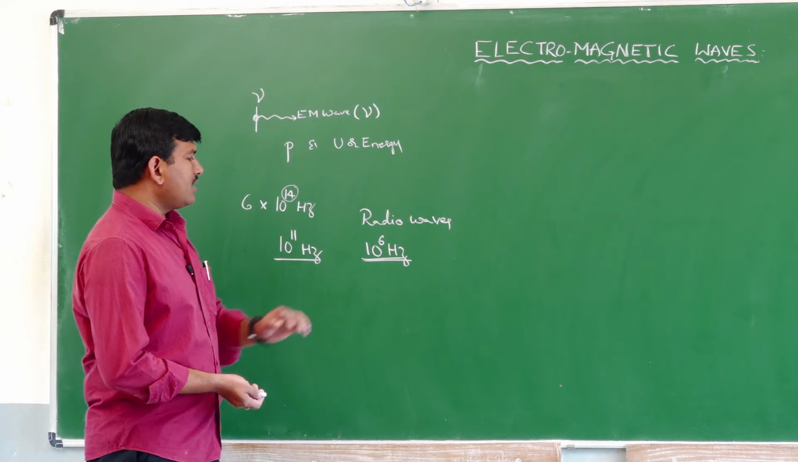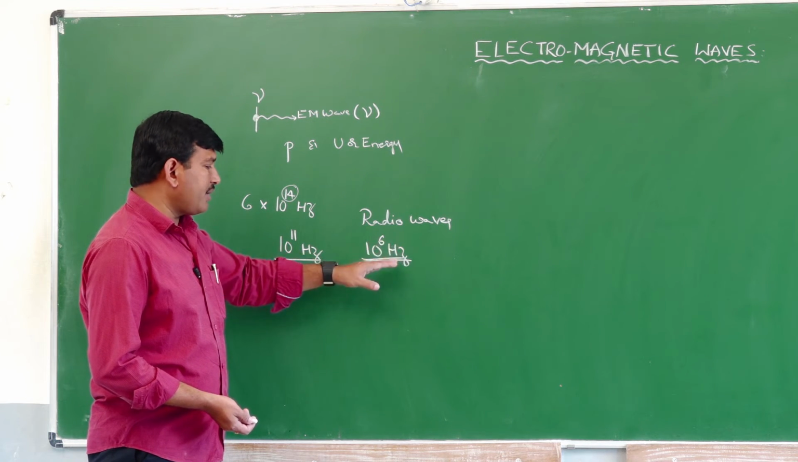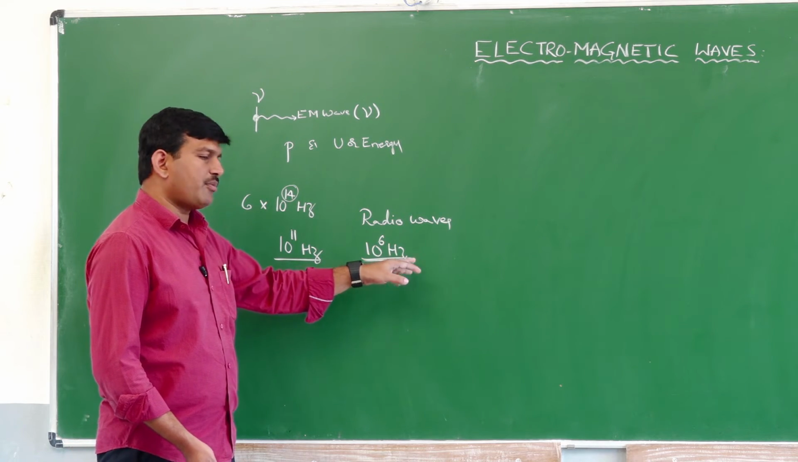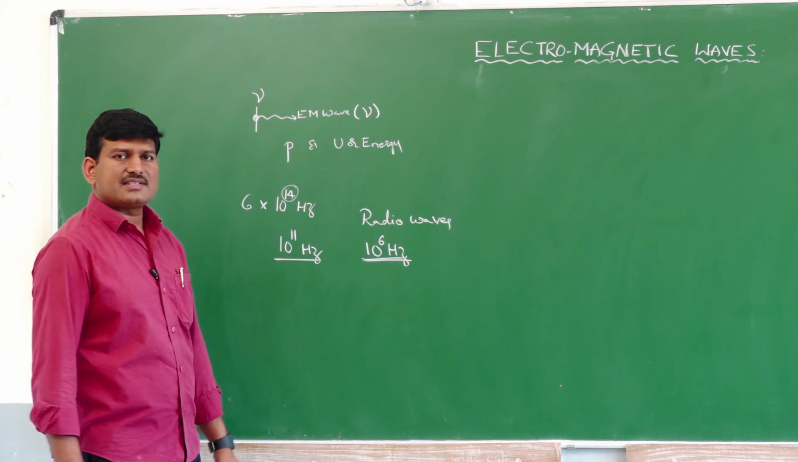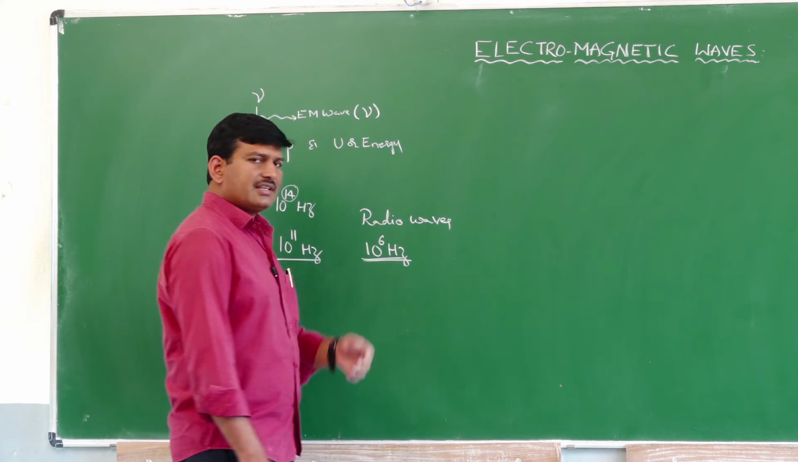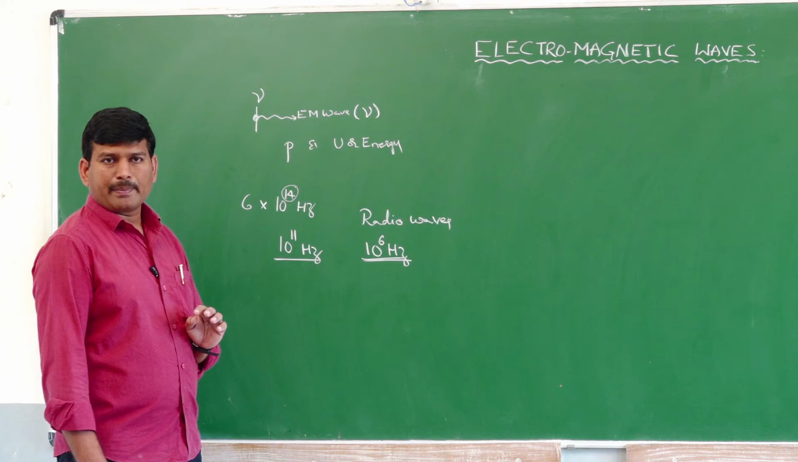So, using the experimental setup, we are able to produce an oscillator which can oscillate at a frequency of around 10 to the power 6 hertz, and Marconi as well as J.C. Bose succeeded in producing radio waves experimentally.